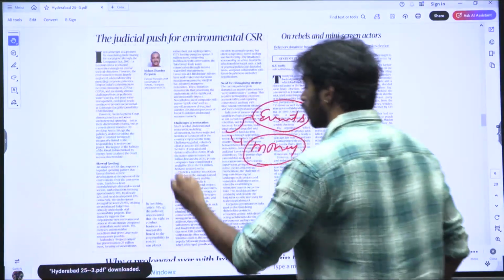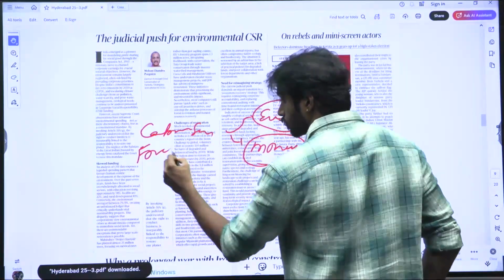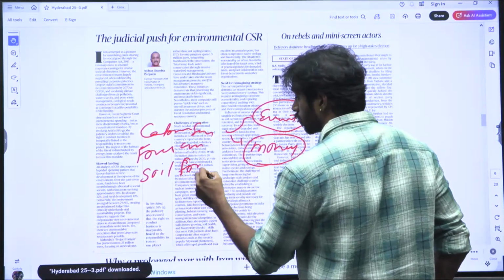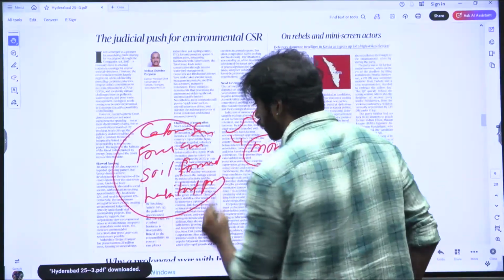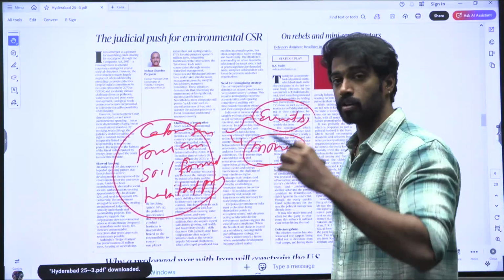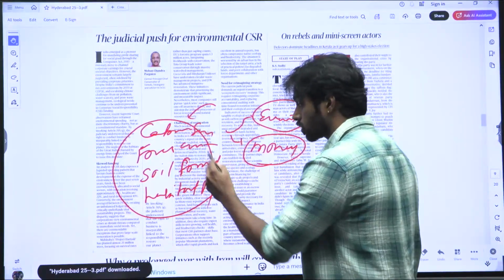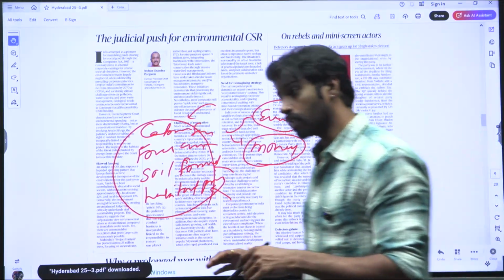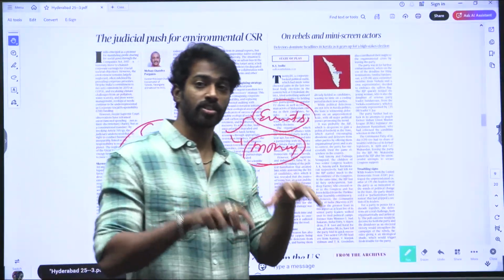Rather, we should consider carbon sequestration, forest conservation, soil formation, habitat protection. We need to consider all of these aspects as success. If a company is ensuring that the corporate social responsibility spending is going to carbon sequestration or forest conservation or soil formation or habitat protection, then that should be considered success. And only then will we ensure that environmental protection is actually happening, rather than just acting as a charity.